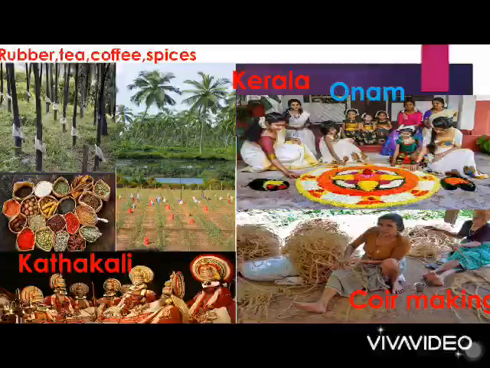Rubber, tea, coffee and spices are the important crops of Kerala, apart from rice and coconut. Coir making is an important activity. Kathakali is the popular classical dance. People speak Malayalam. Onam and Vishu are the popular festivals here.